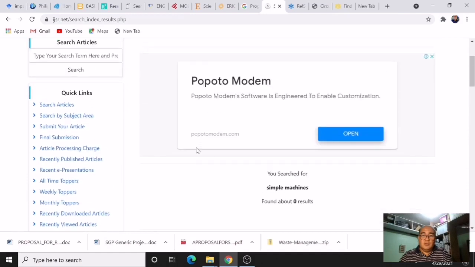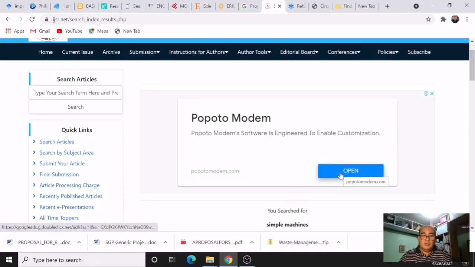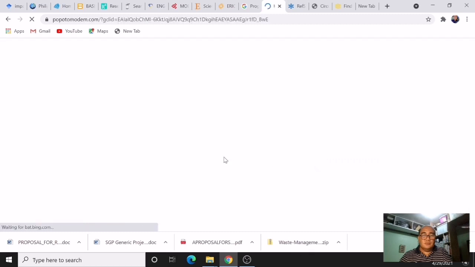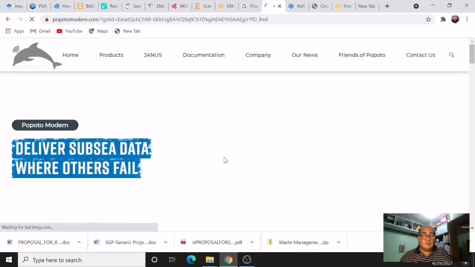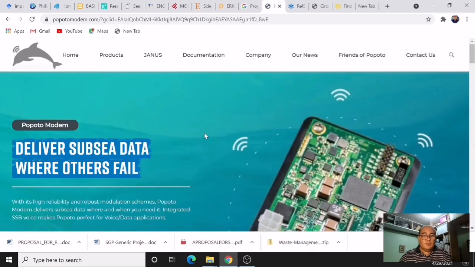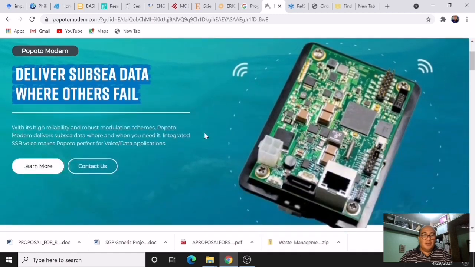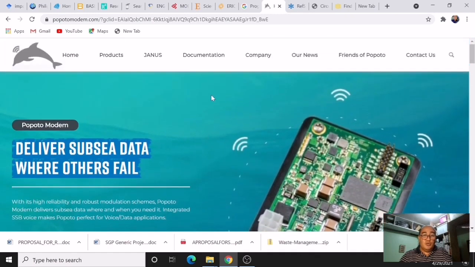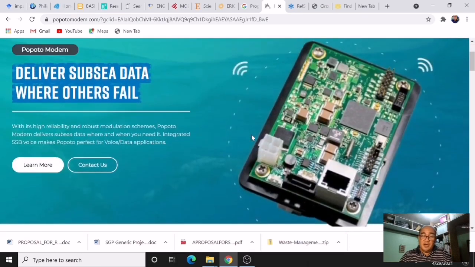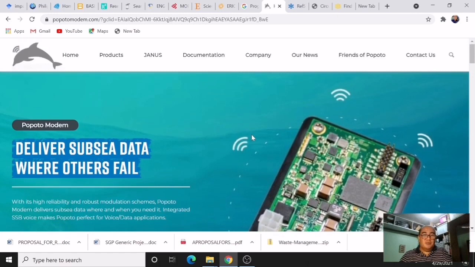All right. So it will lead you to that link. Let us check. Let us open. Okay, so this is actually a link of the different products that you're going to use in conducting your engineering research or your computer science or IT research.